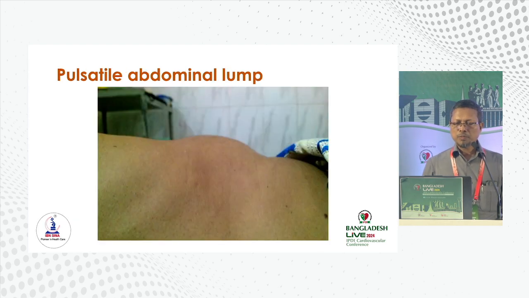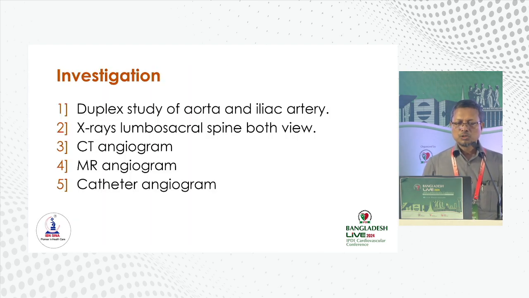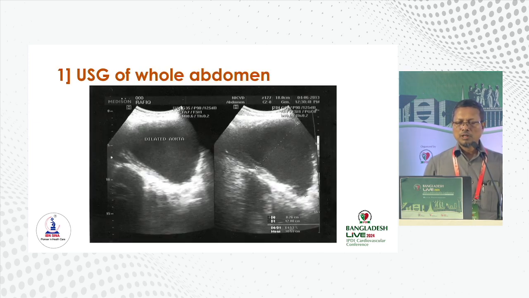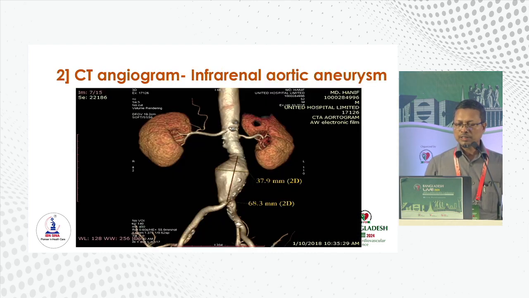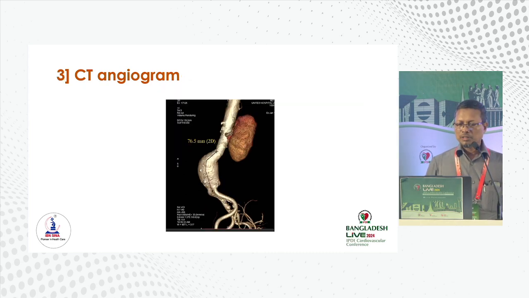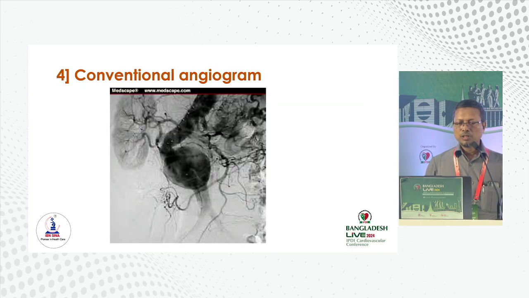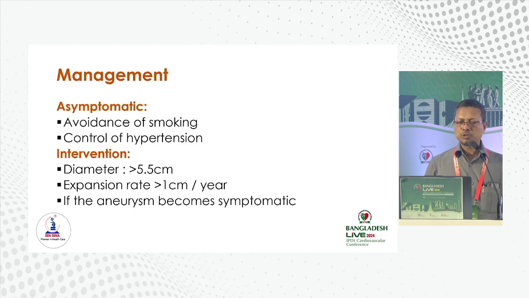This is a picture of pulsatile abdominal lump. So the investigations, that is ultrasound, X-ray, and CT or MR angiogram as well as catheter angiogram are needed for diagnosis and treatment of abdominal aortic aneurysm. Ultrasound of the whole abdomen shows the dilated abdominal aorta. CT angiogram, we can see there is an infrarenal abdominal aortic aneurysm. This is another picture of lateral view. This is conventional angiogram, and this picture is taken during EVAR procedure.